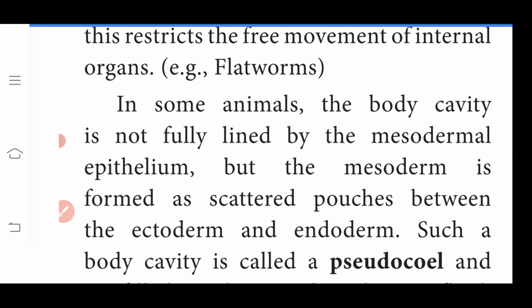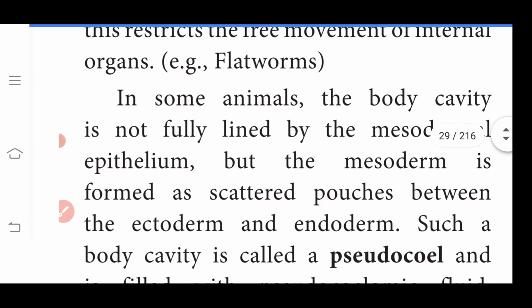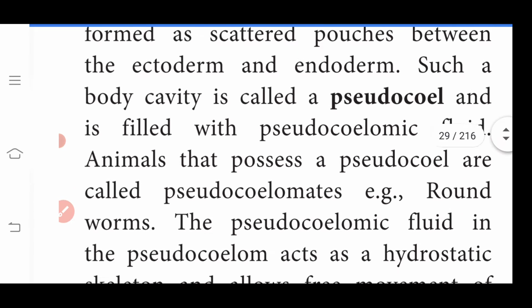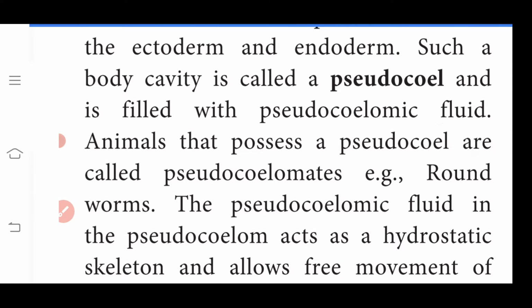In some animals the body cavity is not fully lined by the mesodermal epithelium, but the mesoderm is formed as scattered pouches between the ectoderm and endoderm. Such animals are called pseudocoelomate animals, and the cavity is filled with pseudocoelomic fluid.